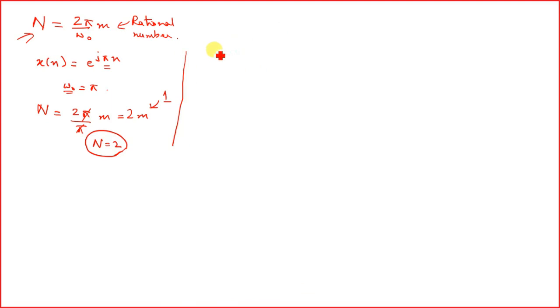Next is x[n] equals cos of n by 8 minus pi. If you remember, in our last class we were talking about cos of theta plus phi, where phi is the phase angle.